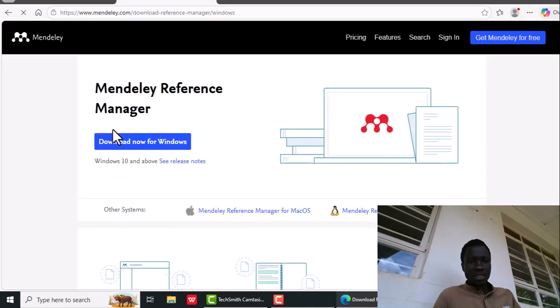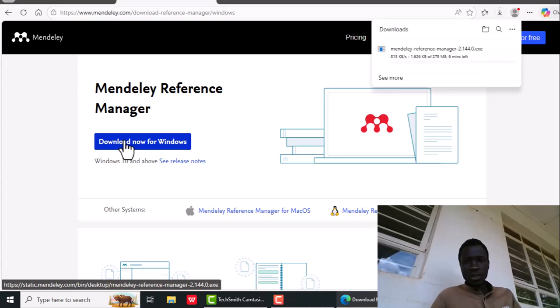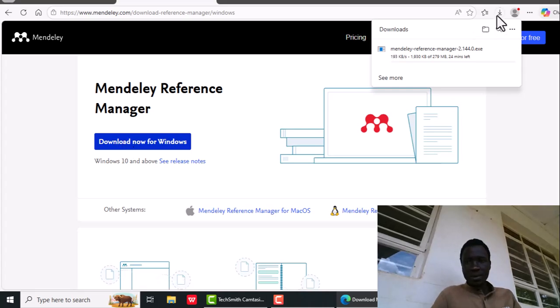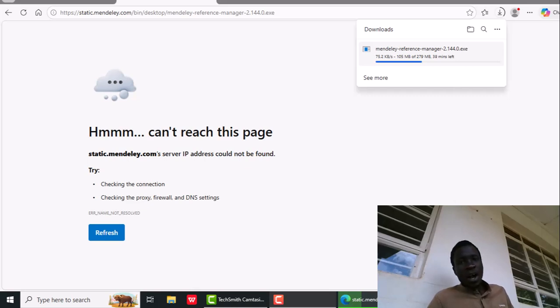So it has brought me here, where I will have to click download for Windows. So it's downloading, as you are seeing for me, our Mendeley. It's downloading, so wait. As you're seeing, our Mendeley is downloading. Wait for it to finish downloading, then afterwards we shall open it and install. After installing, we require you to open an account, but we require an email, the password, and all that, which we shall insert. So let's wait a little bit as it downloads.